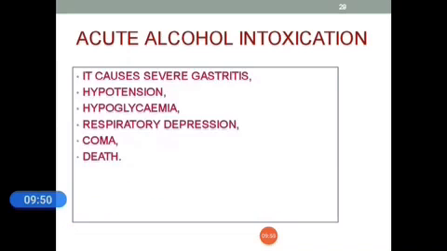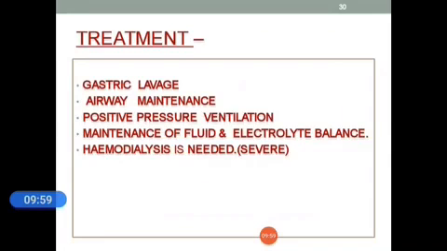Acute alcohol intoxication causes severe gastritis, hypertension, hypoglycemia, respiratory depression, coma and death. Treatment is with gastric lavage, airway maintenance, positive pressure ventilation, and maintenance of fluid and electrolyte balance. In severe cases, hemodialysis is needed.